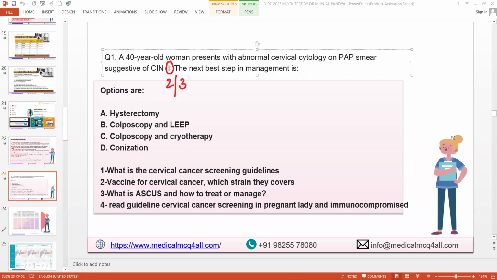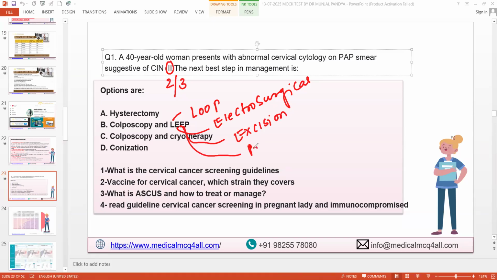So LEEP is a loop electrosurgical excisional procedure. You must know these things as well. L means loop, the first E is electrosurgical, the other E is excision, just for our clarity, and P means procedure. Is that clear to everyone?